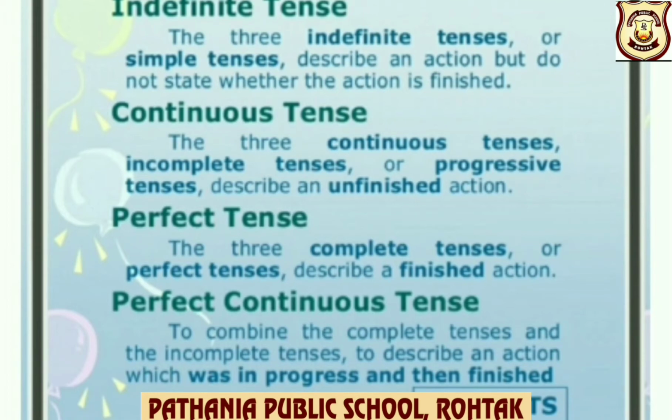Perfect tense: the three complete tenses or perfect tenses describe a finished action. They denote that the action has been completed. Perfect continuous tense: to combine the complete tenses and the incomplete tenses to describe an action which was in progress and then finished, we use perfect continuous tense.